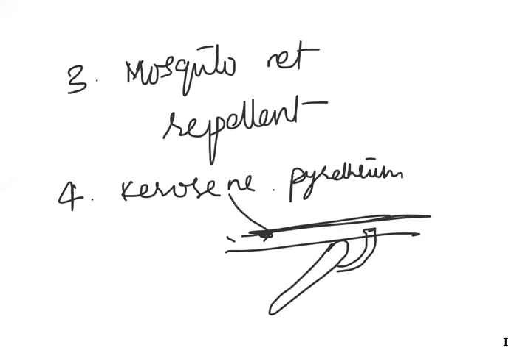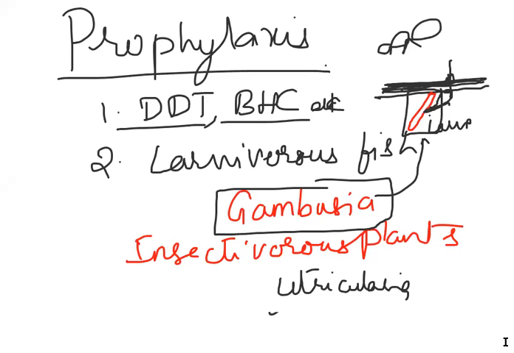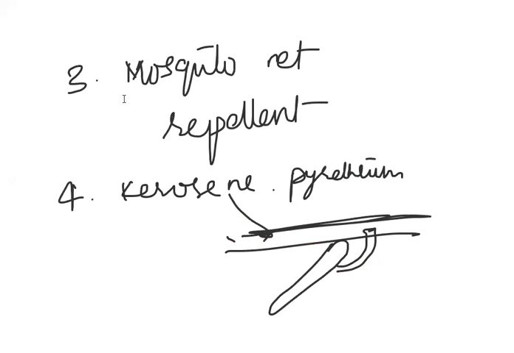Let me say once again: spraying of DDT and BHC insecticides at intervals in mosquito breeding places like pools, ponds, ditches and stagnant water; introduction of larvivorous fishes like Gambusia, and insectivorous plants like Utricularia into the places where mosquitoes breed; avoiding mosquito bites by using mosquito nets and repellents; and spraying of kerosene and pyrethrum oil on stagnant water to kill the larval and pupal forms.